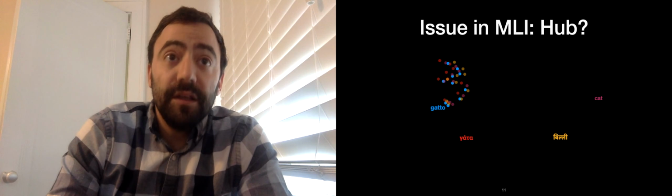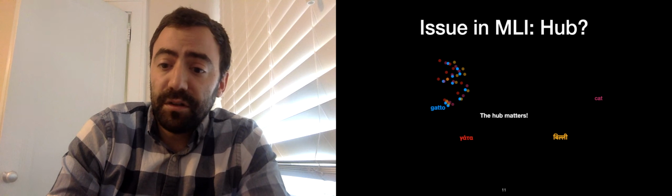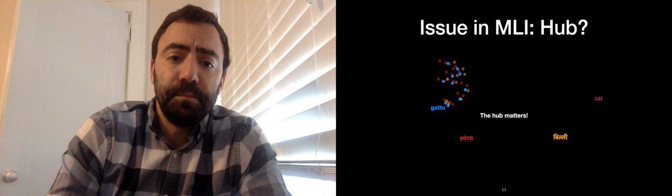In these examples, I used English. A natural question, hence, is whether the choice of the hub matters. Previous work used English as the hub, almost by default. What if we instead aligned everything to the Hindi space? Or what if we used Italian as the hub? Turns out the hub matters. We will discuss this further in the experiment section.